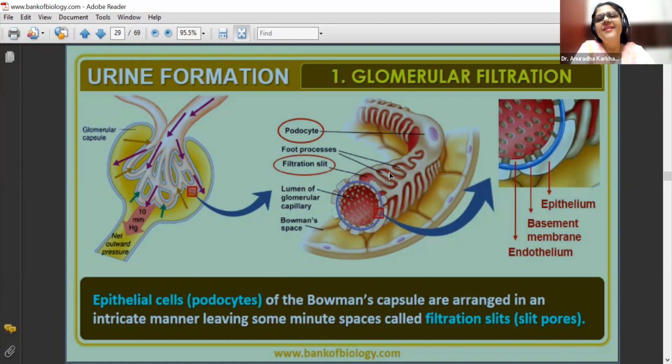Oh my God, no. Blood ही squeeze out होता है, but blood में से RBCs and large proteins ये कभी भी इतने पतले से filtration slit में से बाहर नहीं आ पाते. So the RBCs, the WBCs, the platelets and the formed elements basically, along with large proteins, cannot cross these slits and come inside the Bowman's capsule. So only what will come out? What will come out? Small proteins, electrolytes, glucose, salts, whatever.